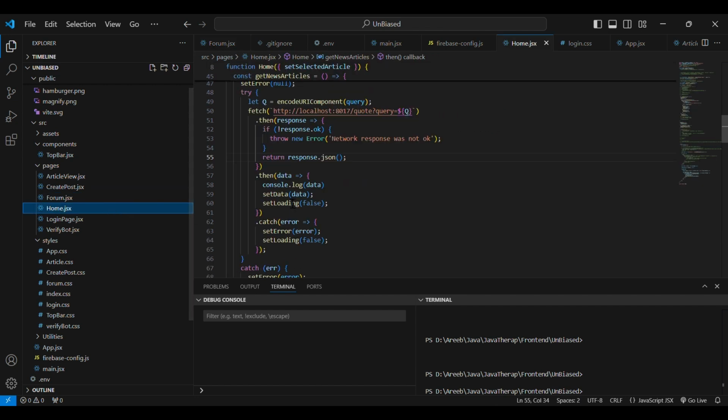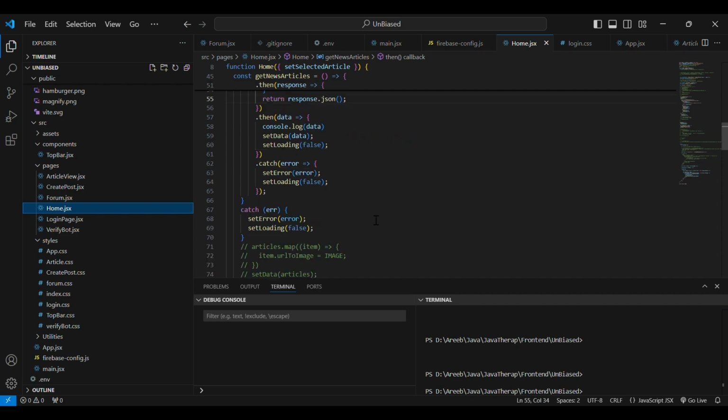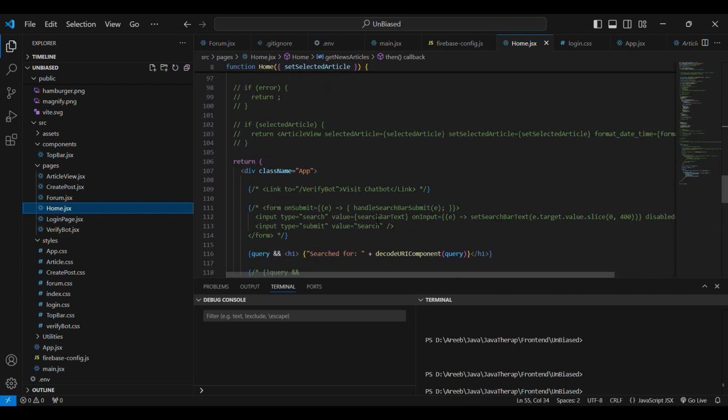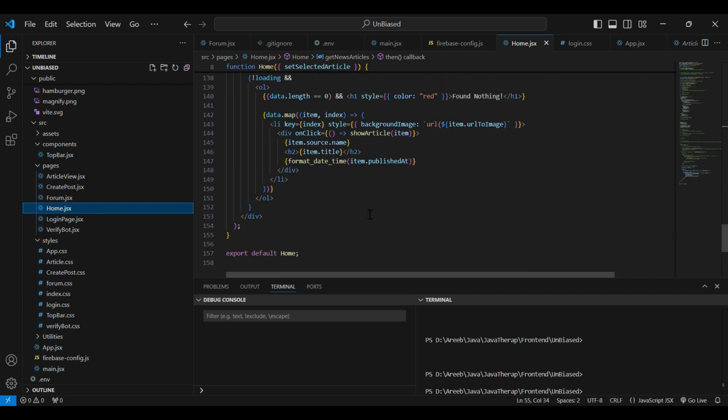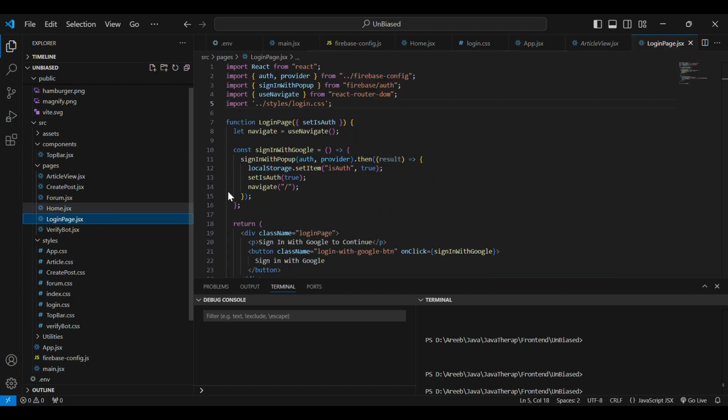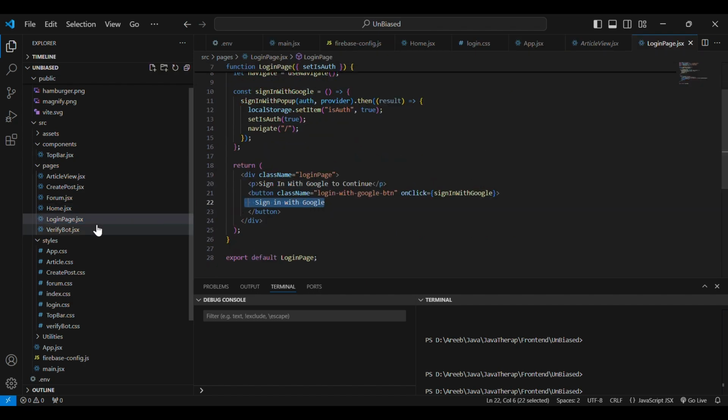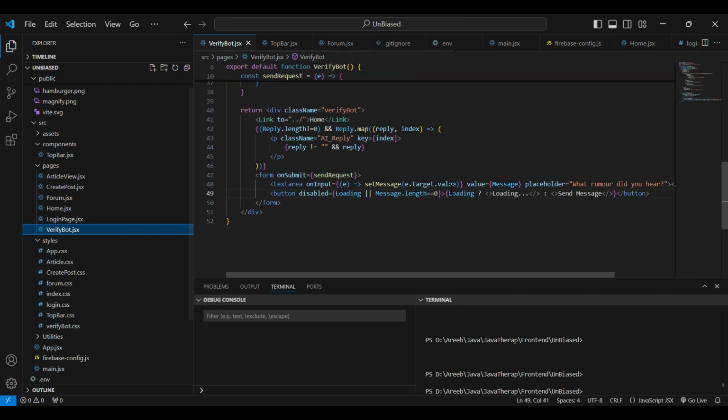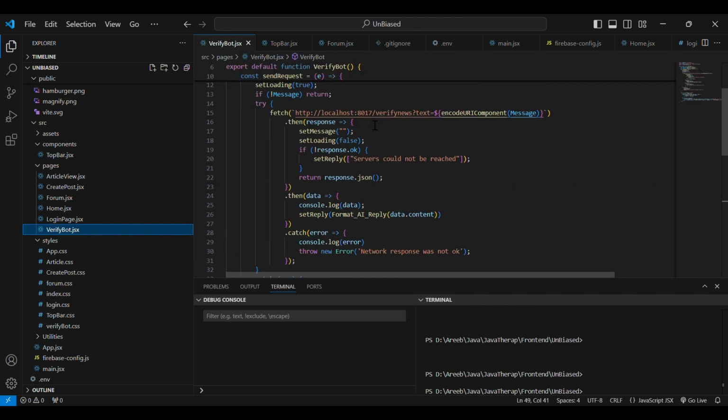Our home page calls the news API from newsapi.org to get all the news articles, and we show them on our home page. We also have a login page which allows us to sign in with Google, and our verify bot page which calls the verify news API from our server.